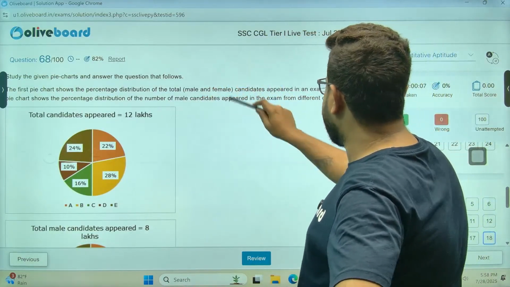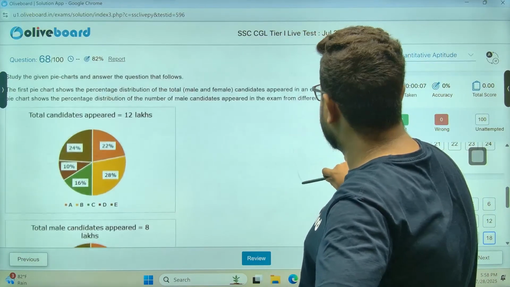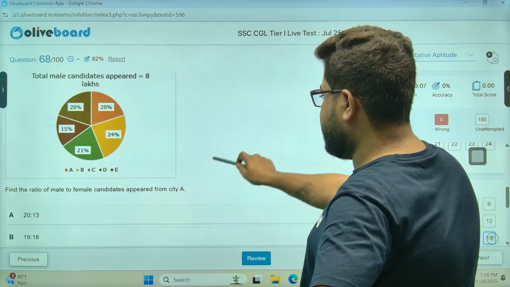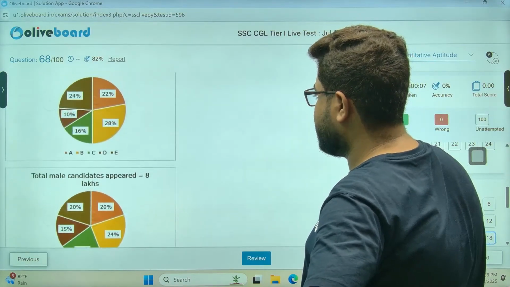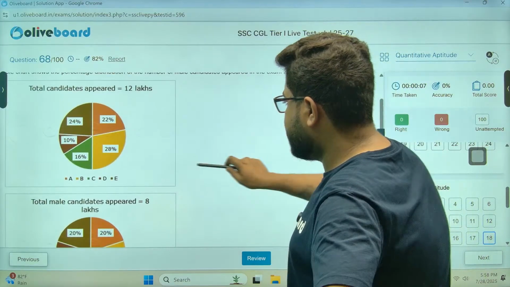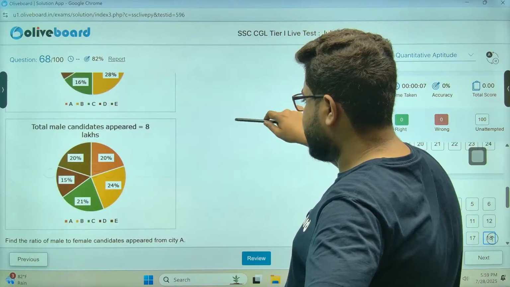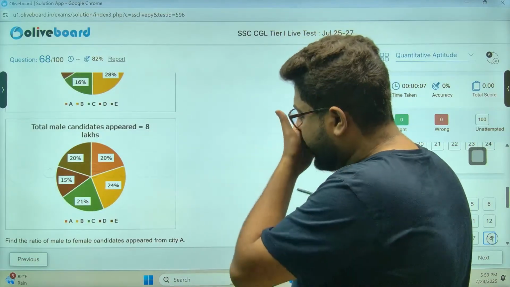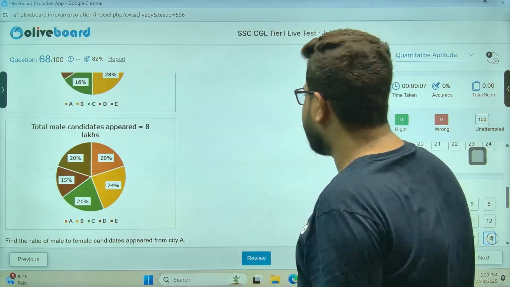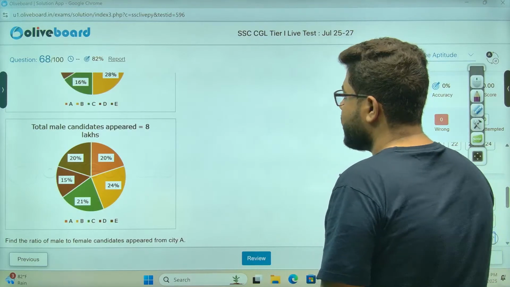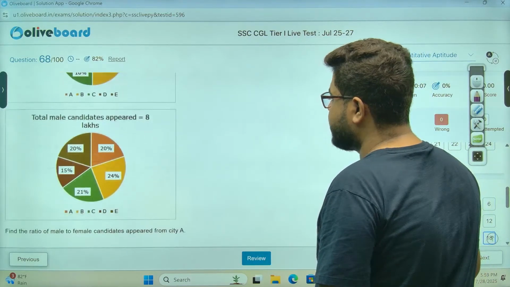Pie chart. Total male plus female appeared 12. Total male appeared. Ratio of male to female in city A. Okay. Male in city A is 22% of 12 lakhs. And female, sorry, male appeared is 20% of 8 lakhs. Remember this. 22% of 12.